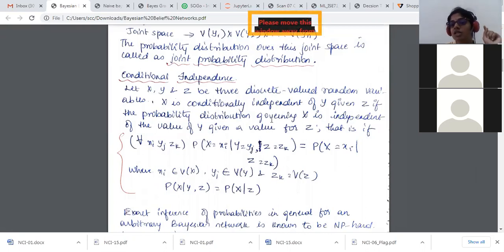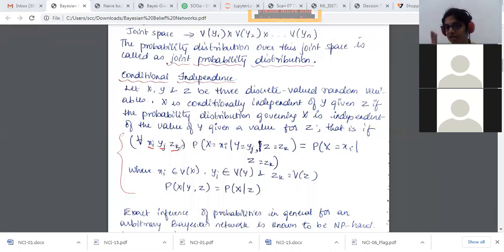If the probability distribution governing x is independent of the value of y given the value z, that is, I have three values here: xi, yj, and zk. I'm writing capital X belongs to x1.